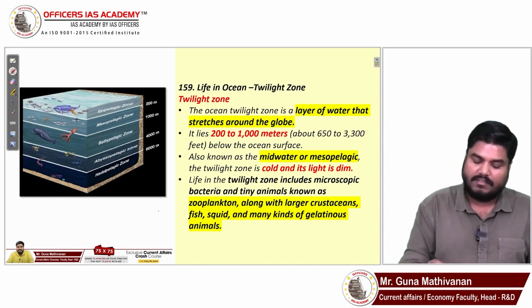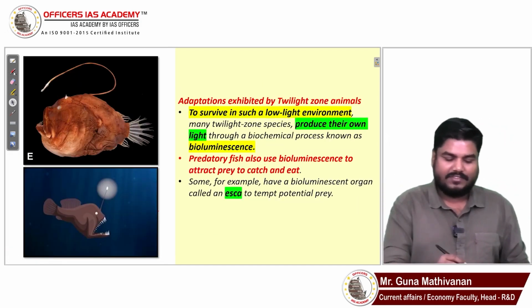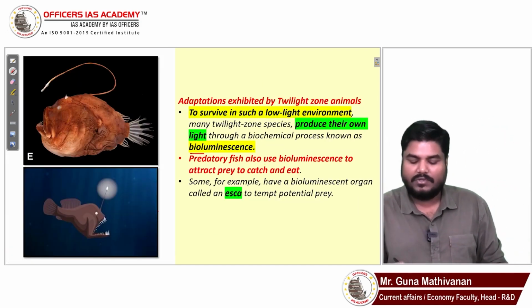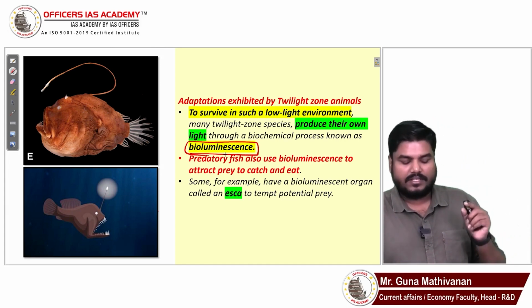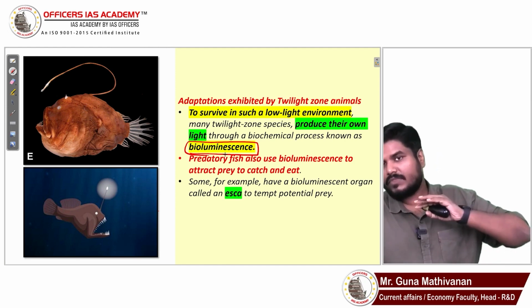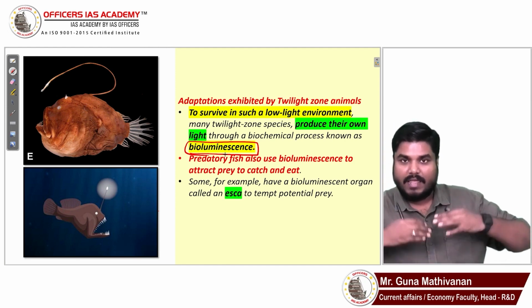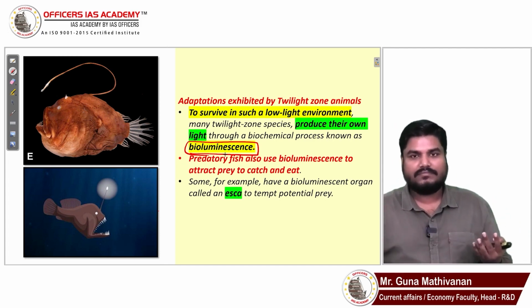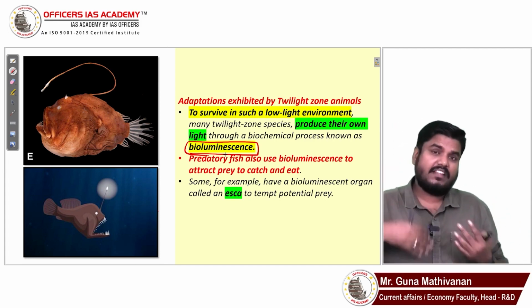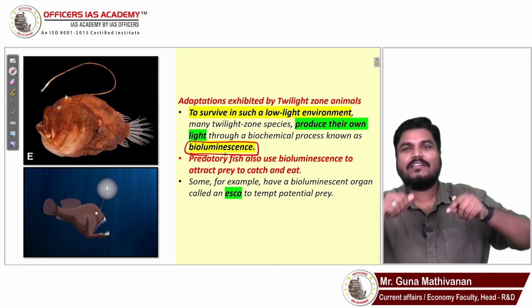So the species in this region, to survive in the lack of light, have some adaptation. They exhibit a property called bioluminescence. The species in that twilight zone will emit light for their survival. There are some predatory fishes. They also emit light to catch the prey.